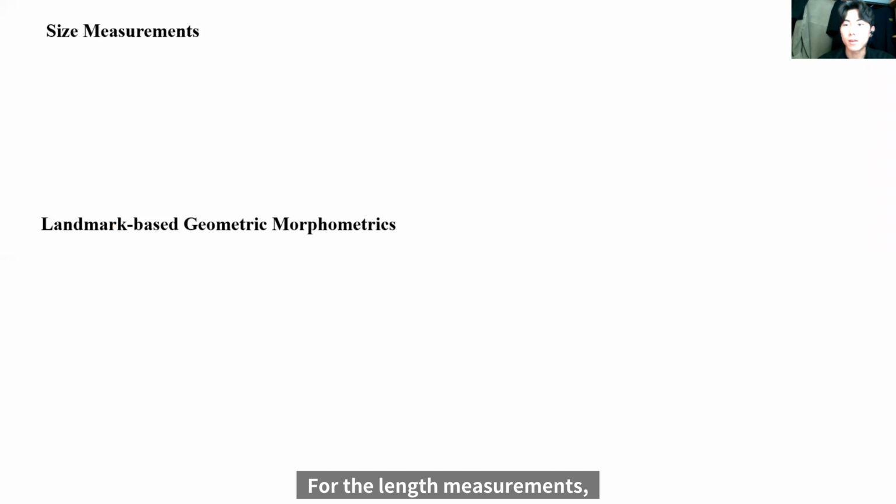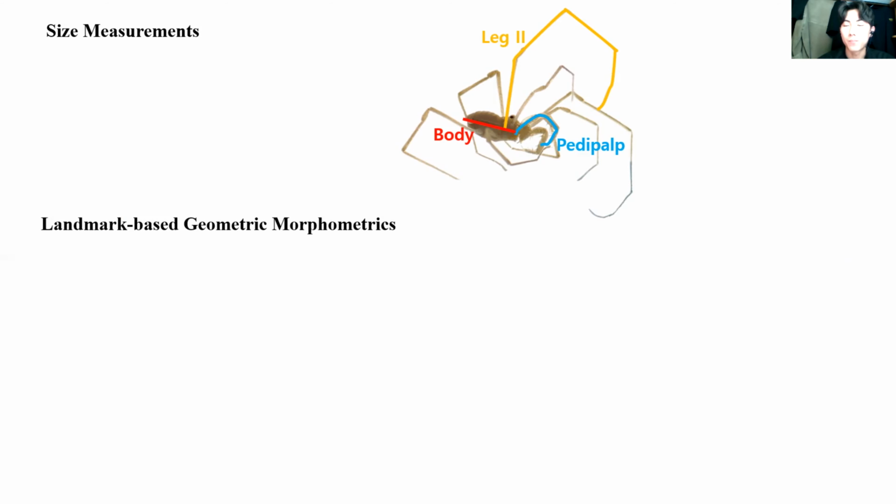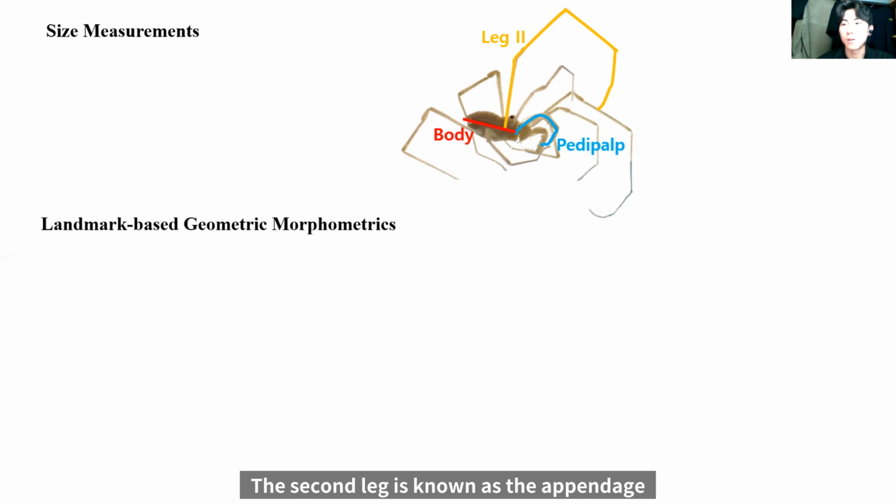For the length measurement, I compared the body length, the second leg length, the pedipalp length, and the proportion of segments in the appendages. The second leg is known as the appendage that acts as an antenna in harvestmen, so it is considered to be important when adapting to the aphotic environment. On the other hand, pedipalp is used as a raptorial leg in the rhinoceros harvestmen.